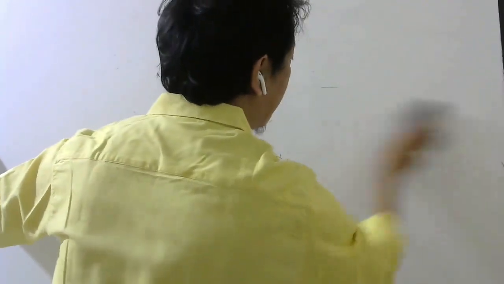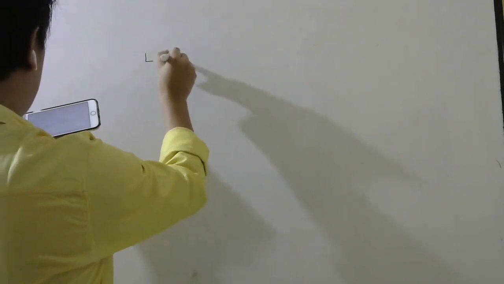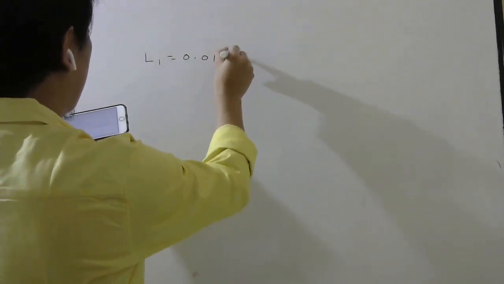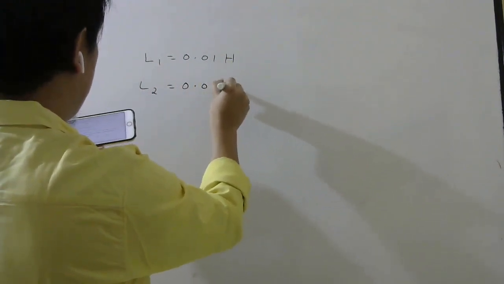Pause the video and write. Let us see question number 50. The coefficient of self-inductance of two coils is given to be L1 equal to 0.01 Henry, L2 equal to 0.03 Henry.